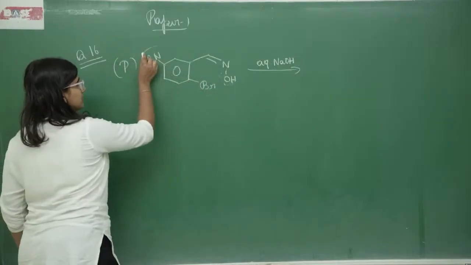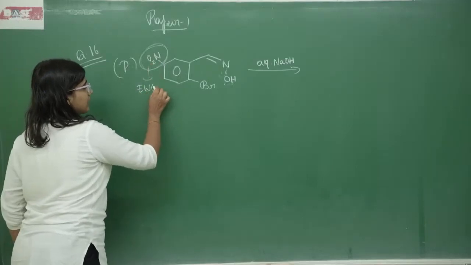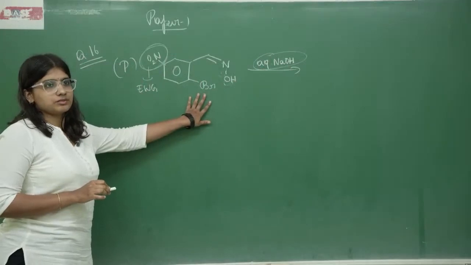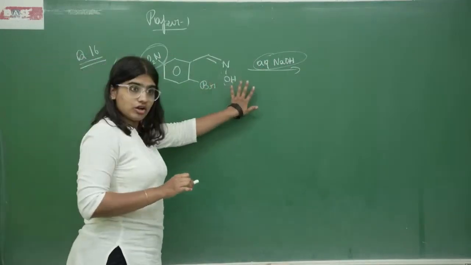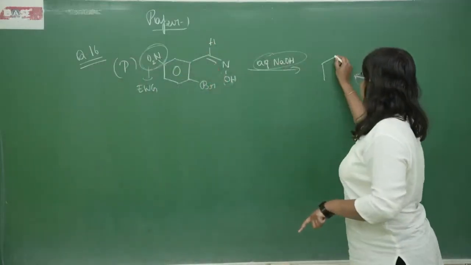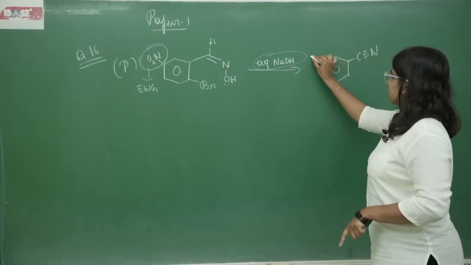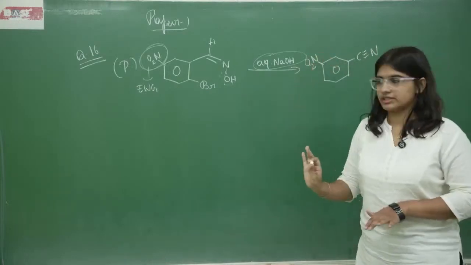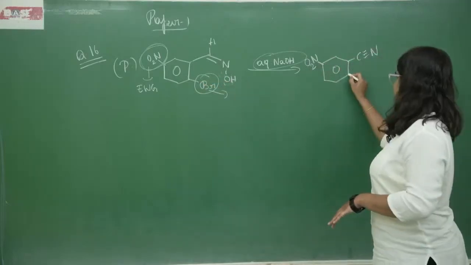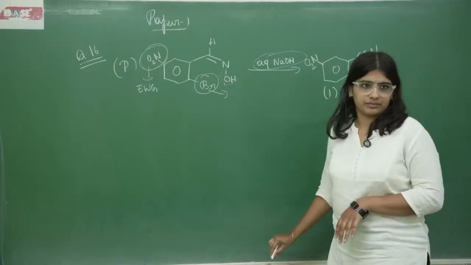We can say that here we have an electron withdrawing group and we have quite a strong base as well. So here substitution reaction can take place, and along with that dehydration can take place. So this part will get converted into C triple bond N, and this part will be as it is, there is no change. Here we have a Br which will undergo substitution reaction and Br will be converted into OH. Therefore P corresponds to 1.